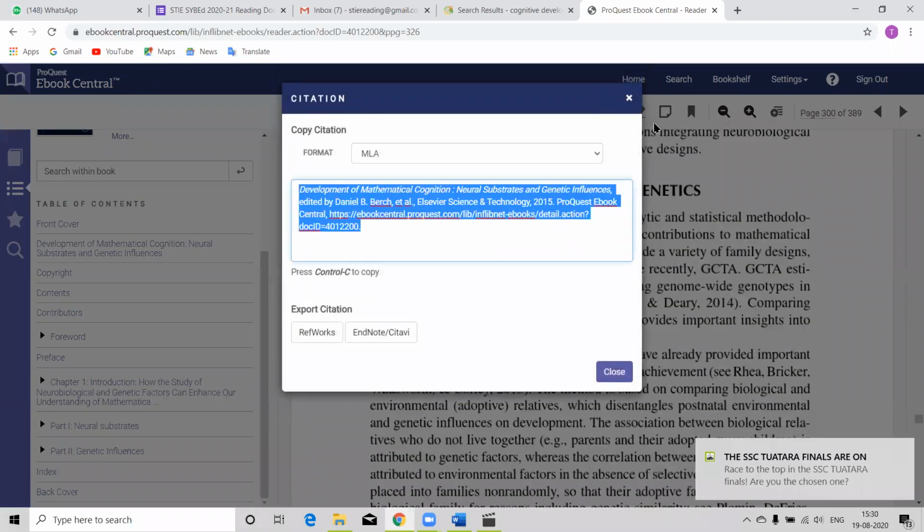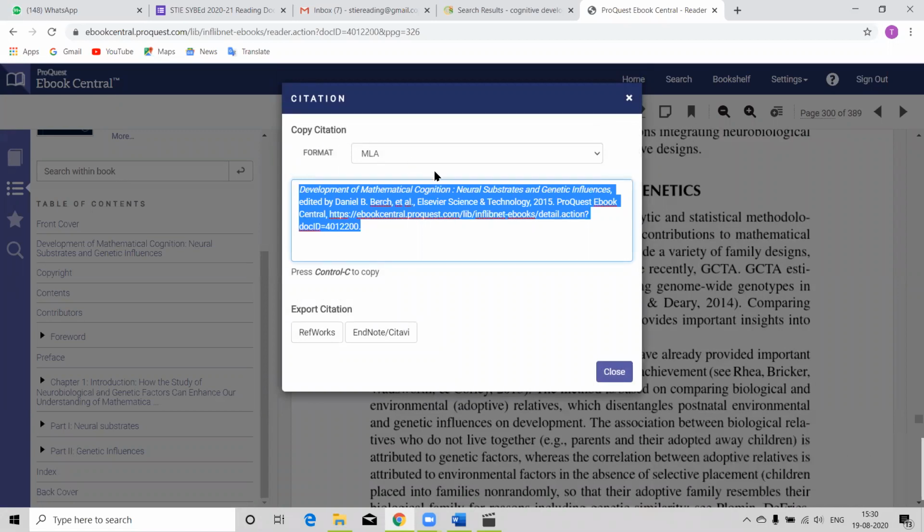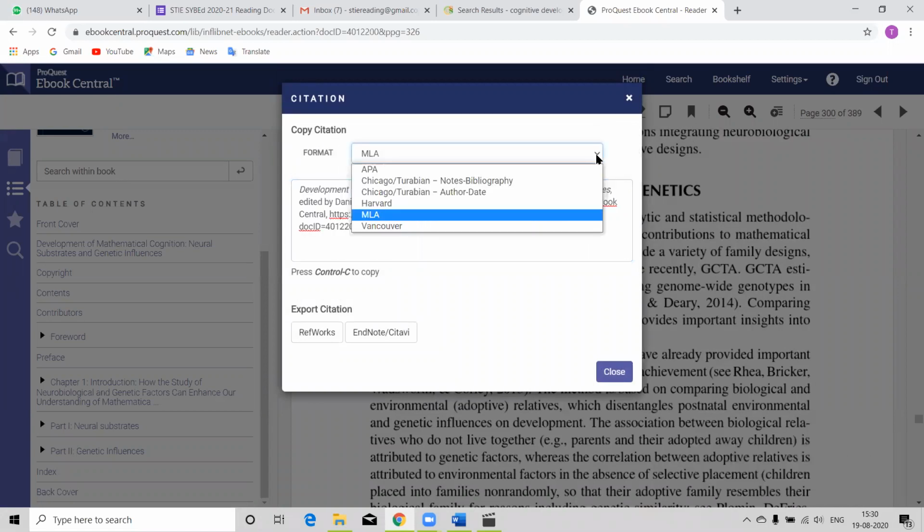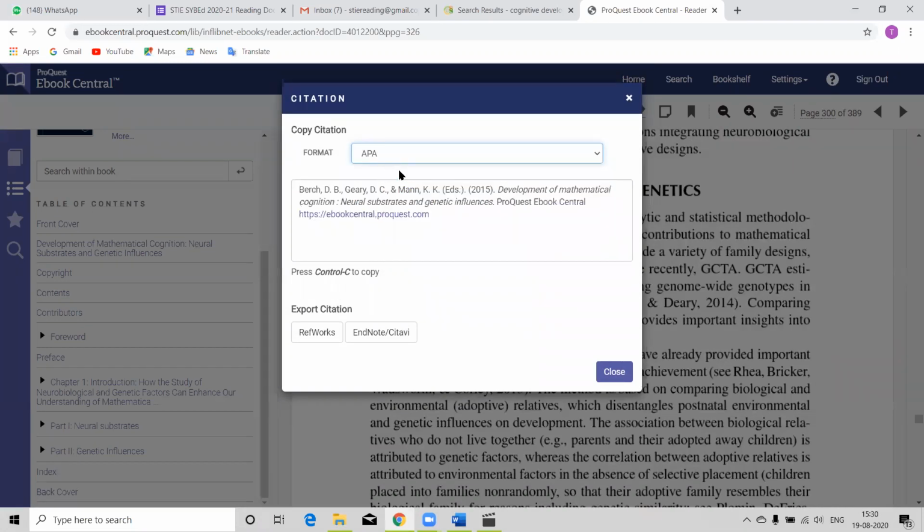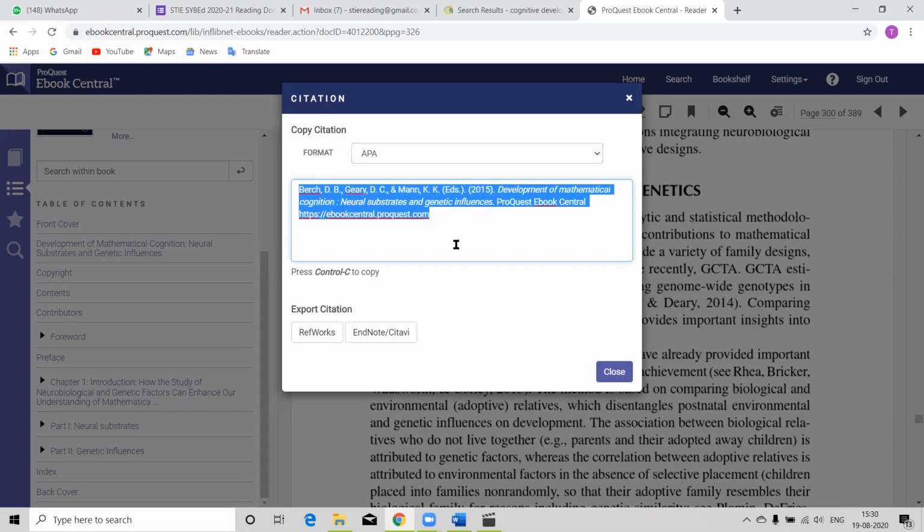If we click on this double quote, the copy citation option comes, and if we open this, different citation styles are given, and we have to choose APA because we follow this style. Then the citation for this particular document is open in front of you in the APA style.